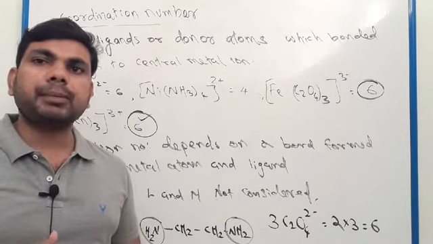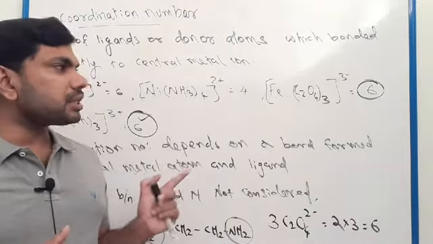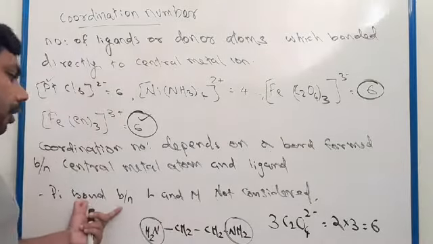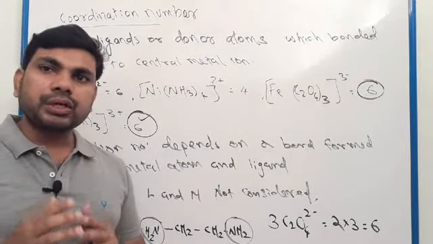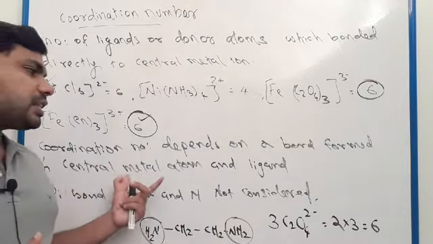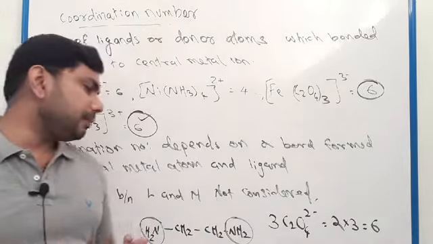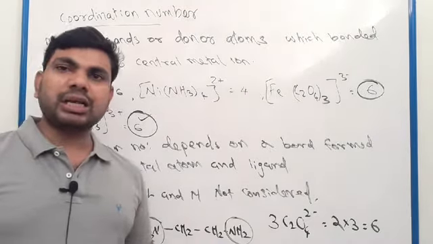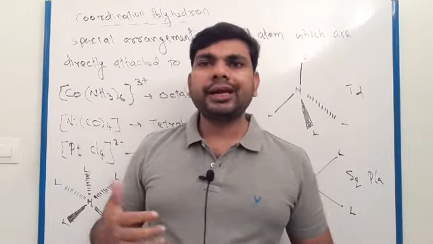Coordination number always depends on the number of sigma bonds formed between the central metal atom and the ligand, and it is independent of the number of pi bonds formed between ligand and central metal atom. It is independent of pi bonds. Clear?